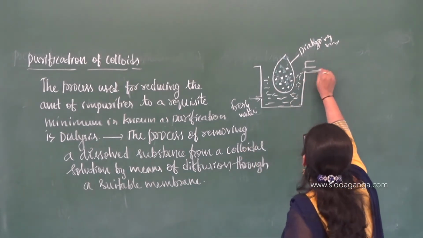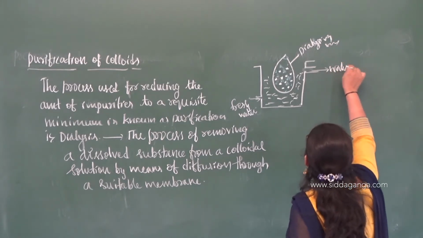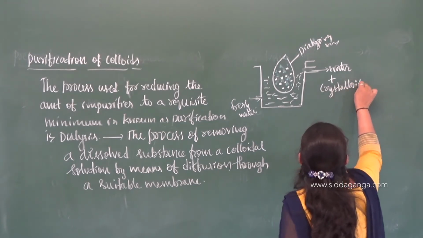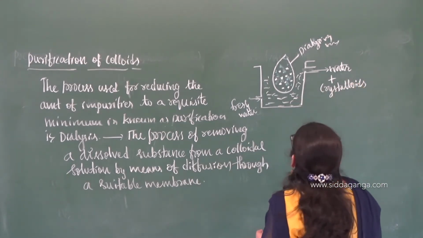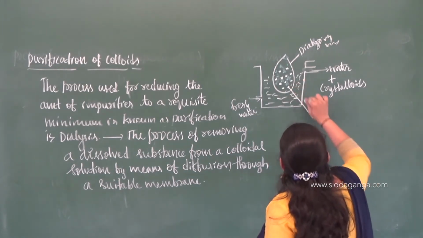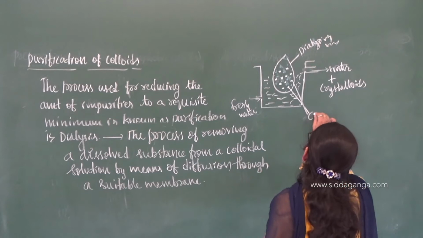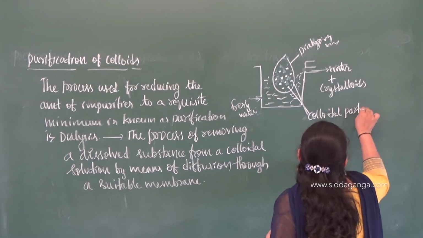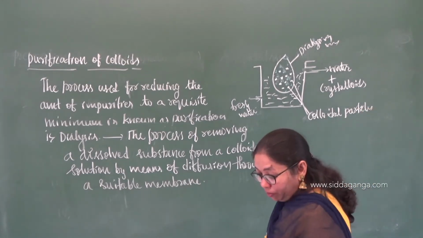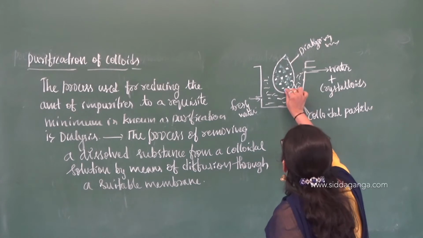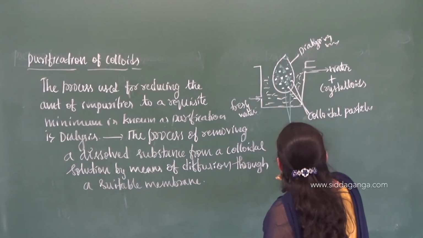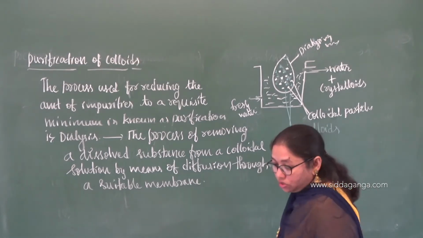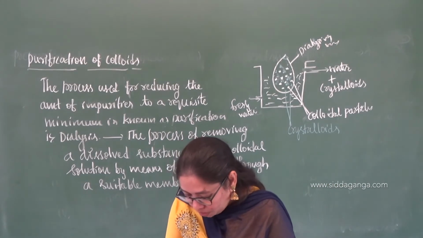Here you get water plus crystalloids, the ions associated with our colloidal solution. Let me represent: the white dots are the colloidal particles, and the blue dots are the crystalloids or ions.